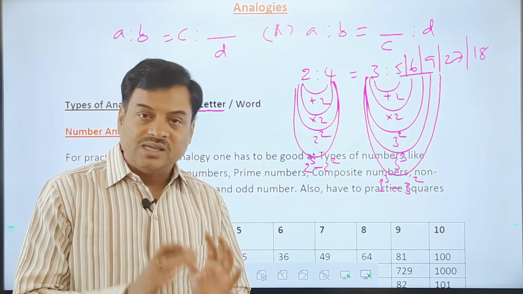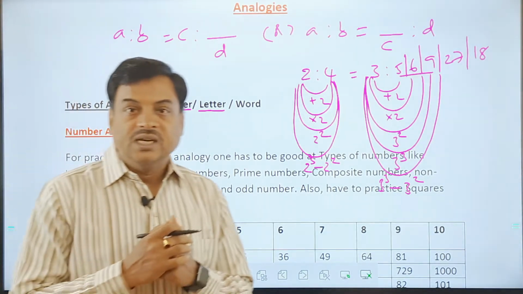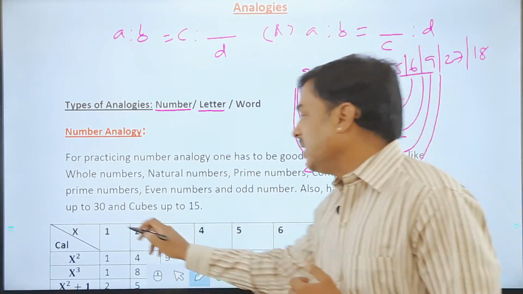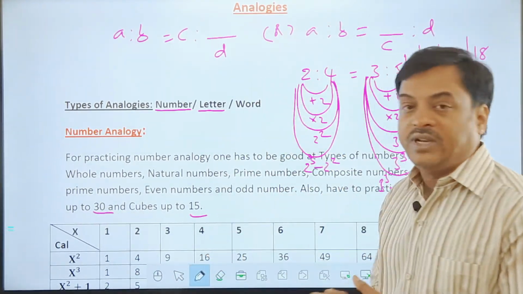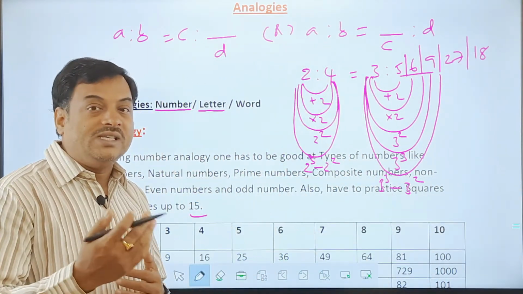So these are sufficient for us. Along with that, you also need to practice squares and cubes. Squares up to 30, I indicated here, squares up to 30 are required, and cubes up to 15 are required for us. So if you can practice those, then it will be easier for you.